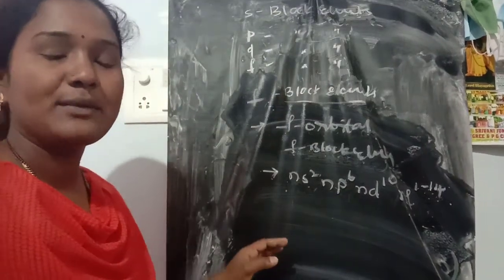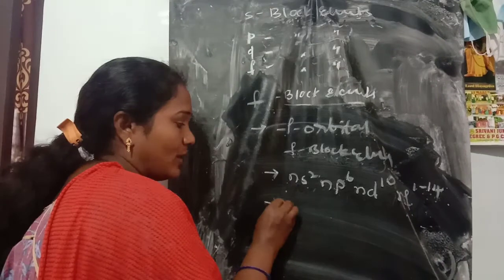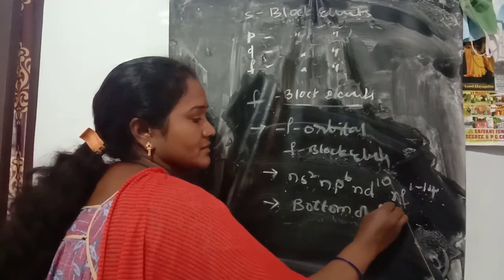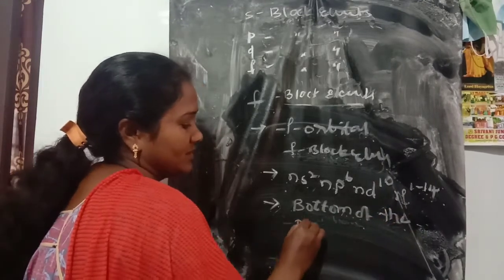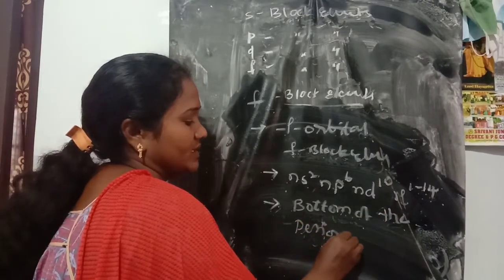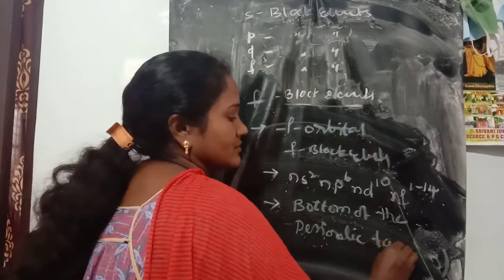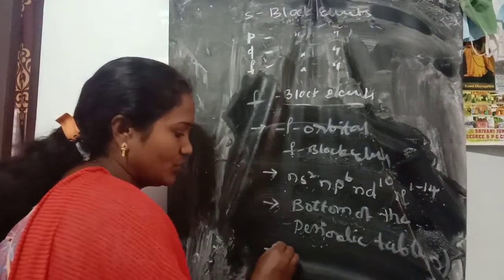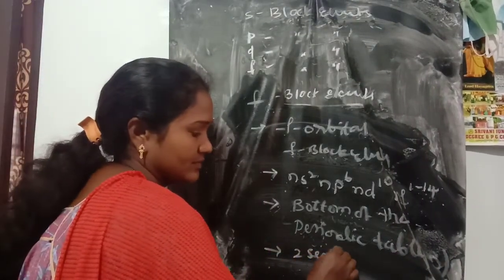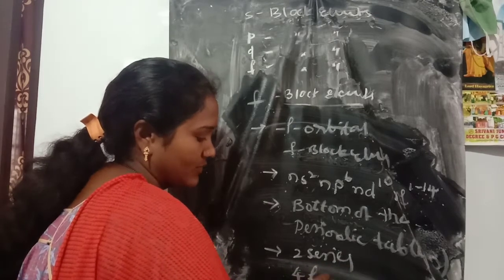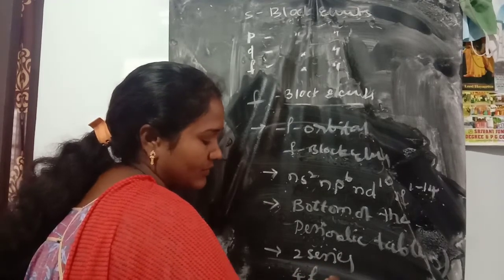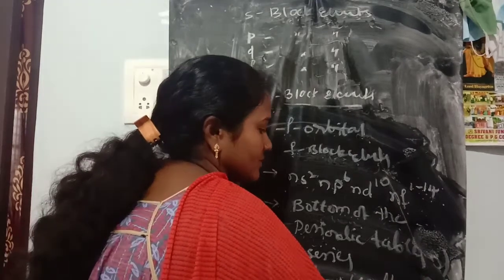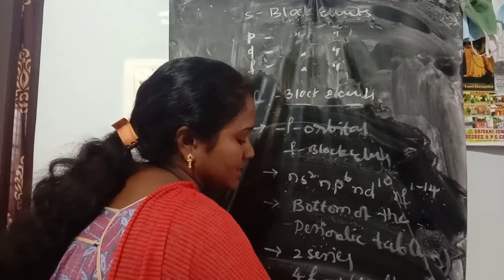The elements are arranged at the bottom of the periodic table. The F block elements are 2 series, 4F and 5F. The 4F series is lanthanides. This is the actinides.